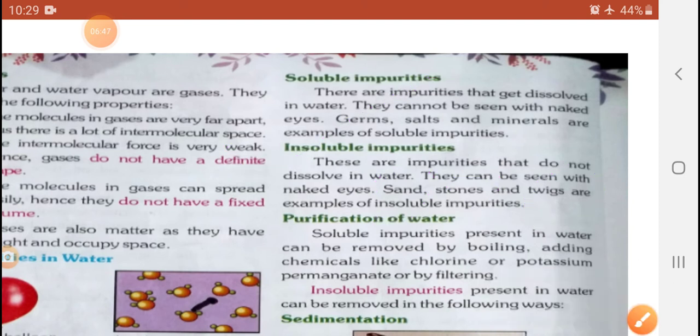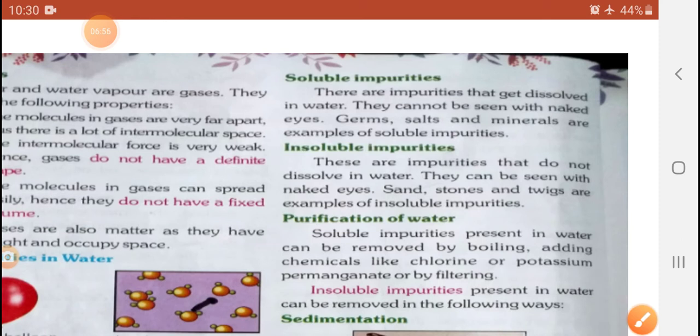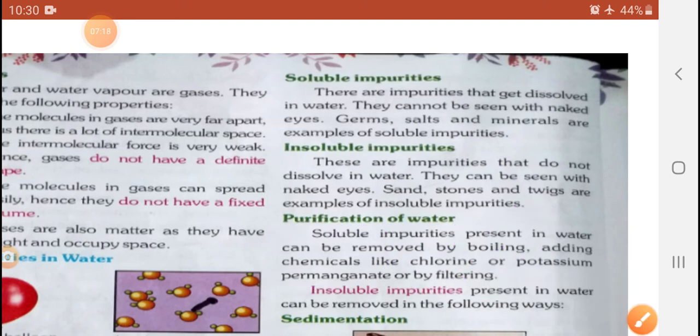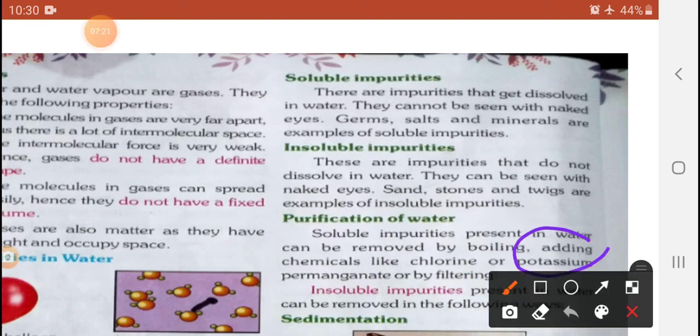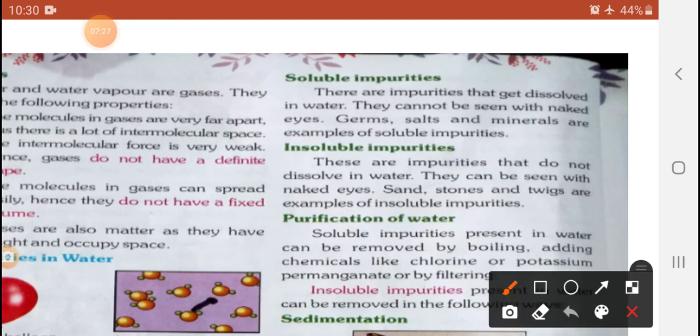If you look at the purification of water, my dear student, soluble impurity present in water can be removed by so many processes. If you want pure water, after boiling we will get pure water. By adding a chemical, yes, why not? A soluble chlorine tablet added to pond water or river water will purify the water and protect it from germs. That is purified when we use a chlorine tablet. Second, we also use potassium permanganate.